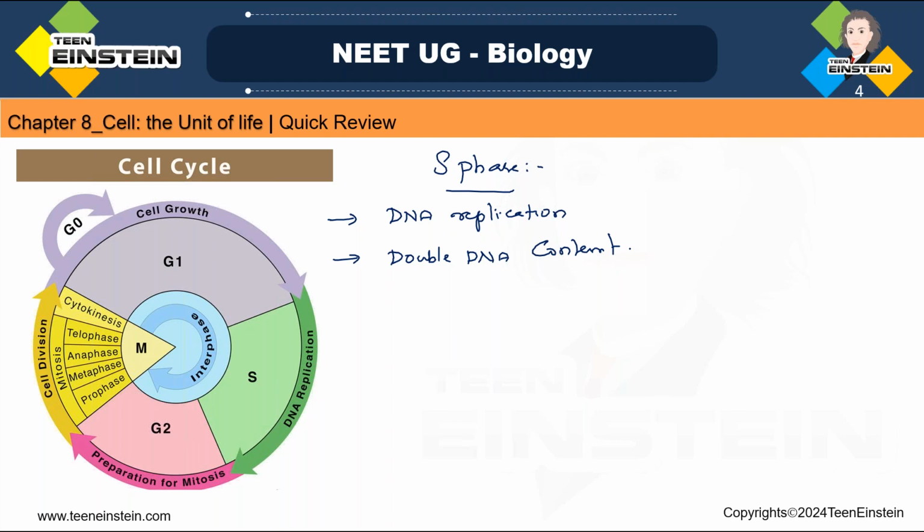Why is it becoming double? Because the cell is going to divide, then it is becoming two cells. So the DNA content should be the same after division, right? As the parent cell, equal DNA content should be there in the daughter cells also. Then only the genomic condition will be the same in the parent cell and in the daughter cells.